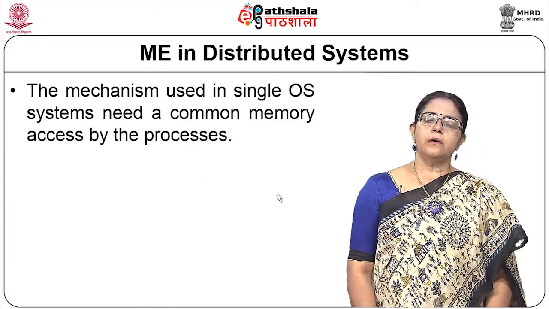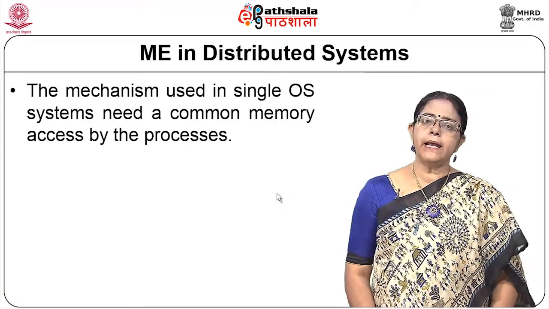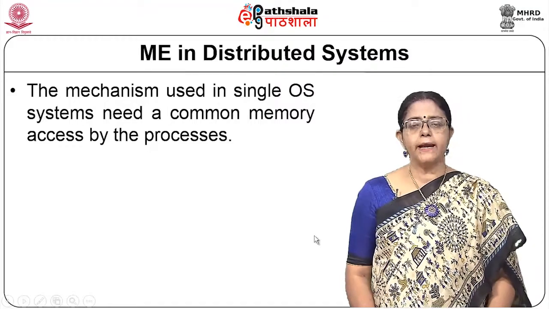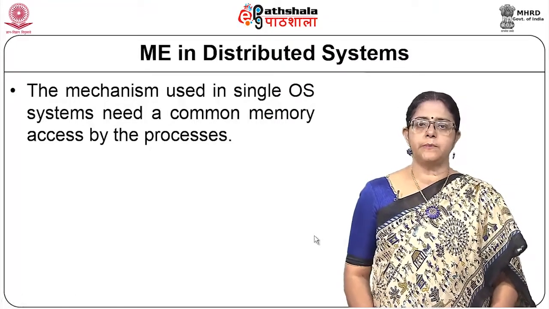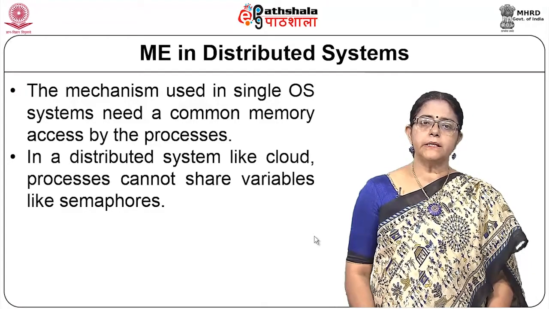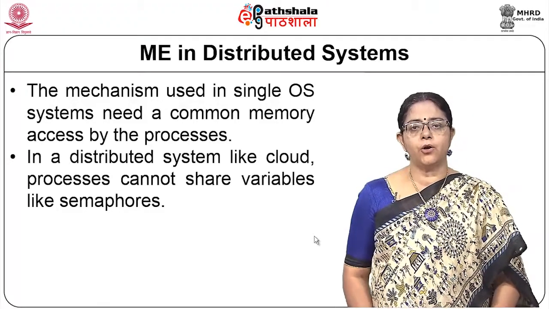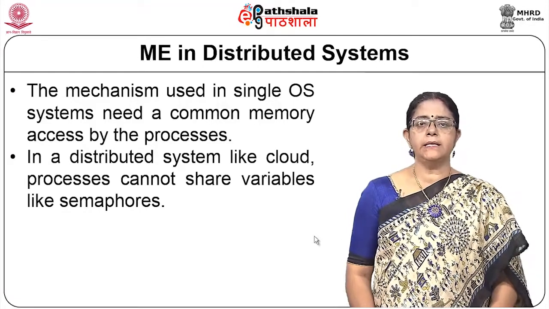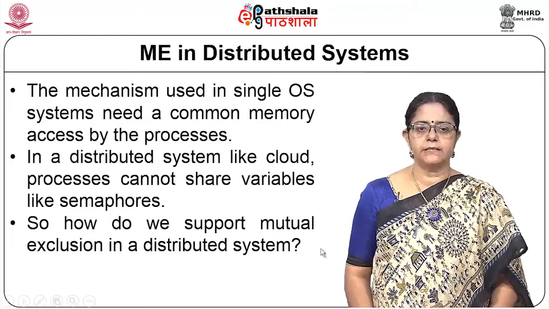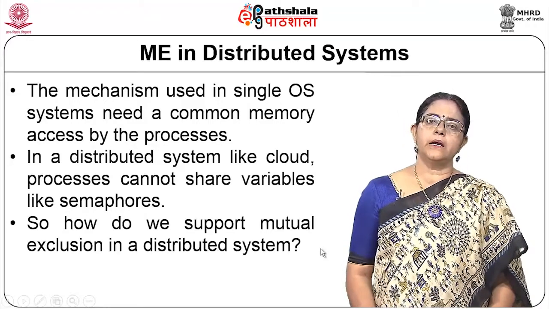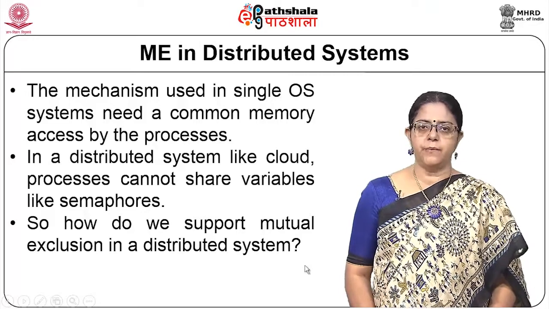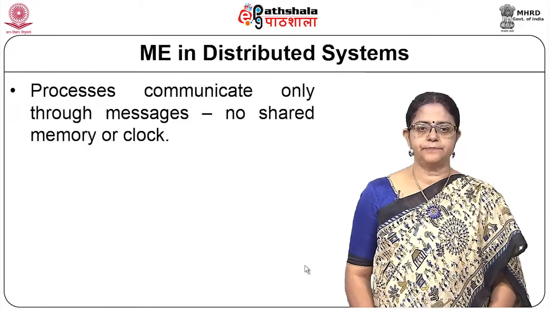So, can we implement a similar mechanism in a distributed environment where multiple machines and hence multiple operating systems are involved? But the problem is we need a common memory and a common operating system for implementing a semaphore like mechanism. So, how do we support mutual exclusion in a distributed environment is what we have to see.